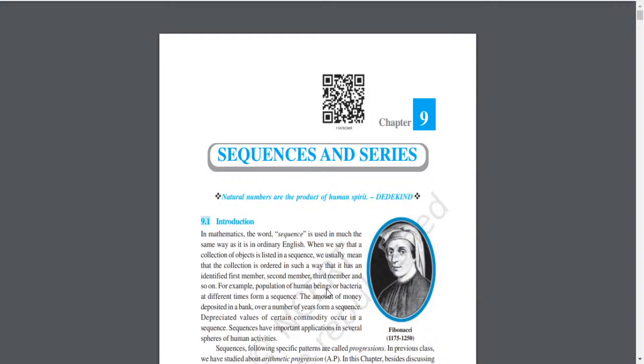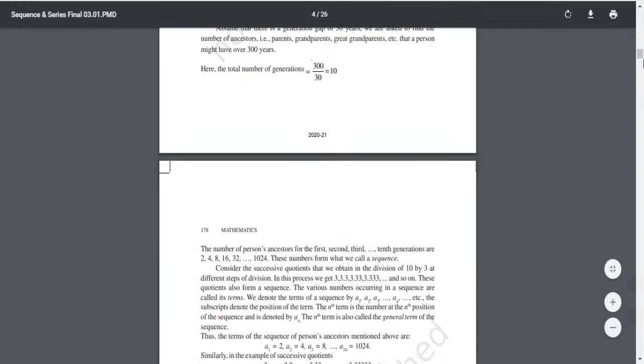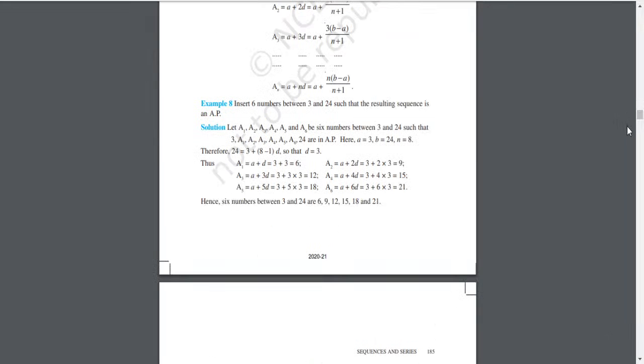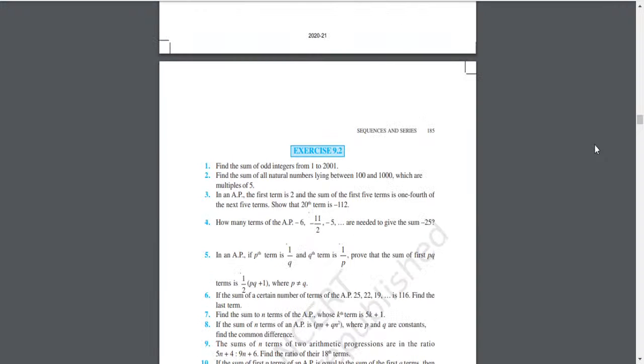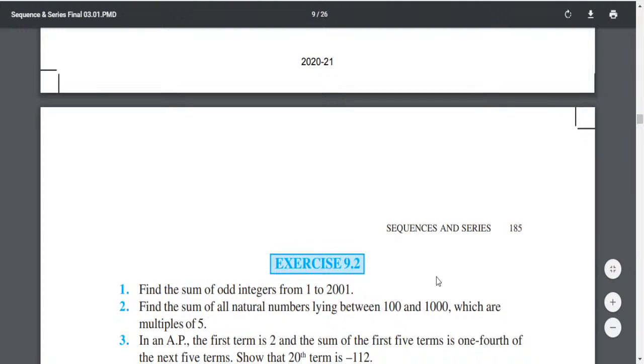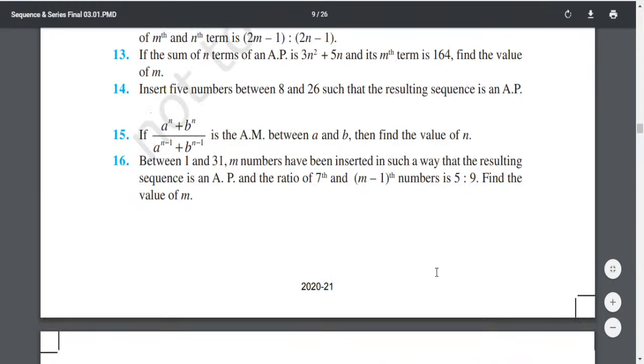I will write the formula using the nth term, a plus (n minus 1) into d. But this small a is used for some other meaning here. So for the first term, don't use small a. This is a notable thing: let the AP be, I'll use capitals, capital A, A plus capital D, A plus 2D, etc. Often we make a mistake and use this small a as the first term, which creates further complications.